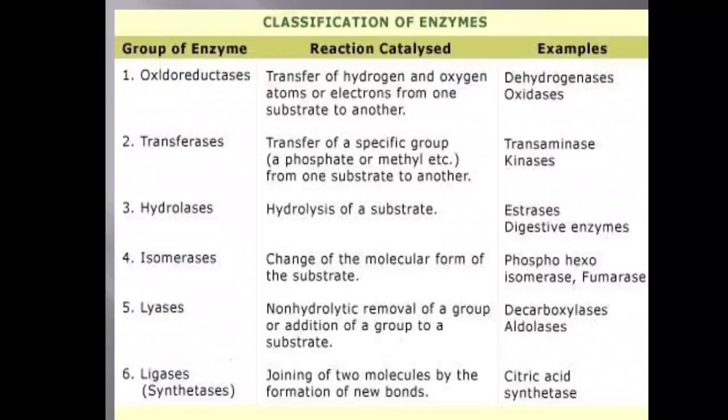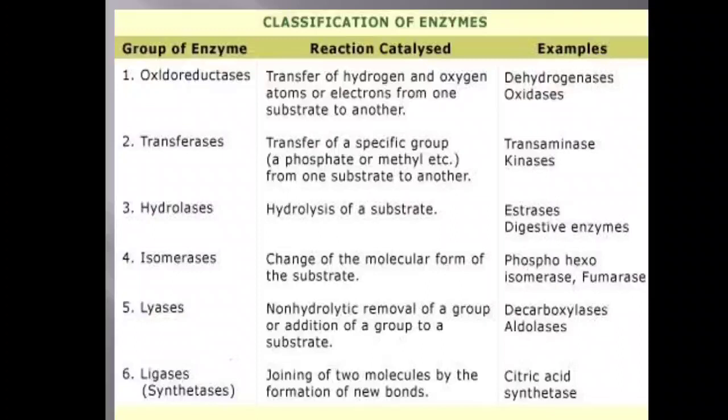Next, let us go for the classification of these enzymes. How are these enzymes classified, how are these enzymes named? Previously, enzymes were named based on the substrate on which they act. When very few enzymes were known, if it acts on urea, it is called urease.